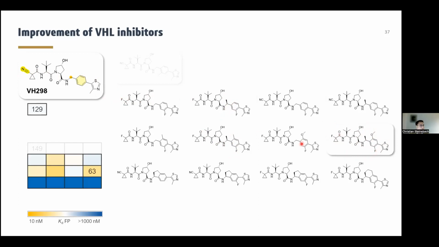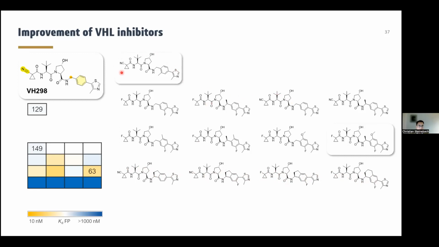We then postulated that a rigidification of the benzylic position could again improve the binding affinity, also based on docking. However, against our expectations, all these rigidified compounds, and you can imagine how difficult these are to synthesize, had very low binding affinity. I will come back to that later on and explain why.